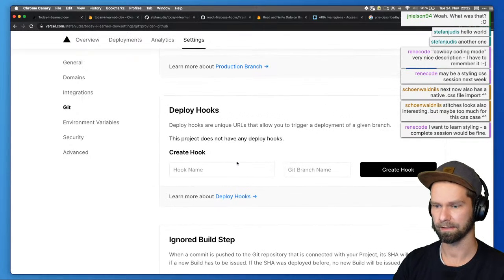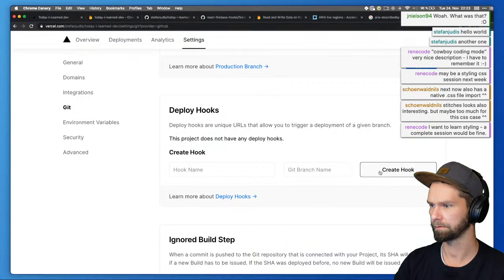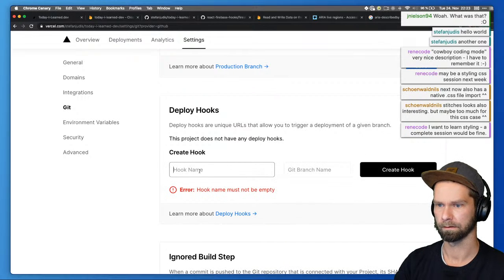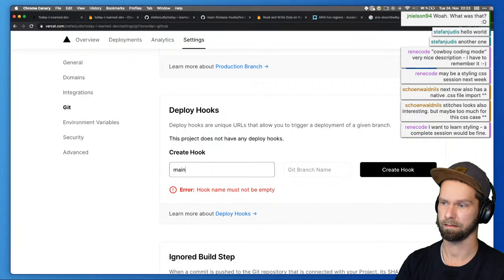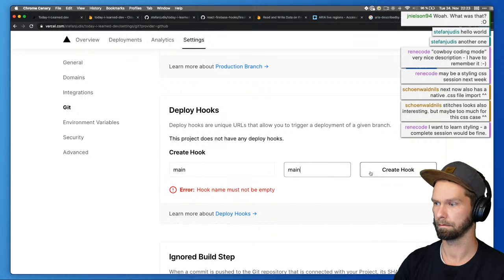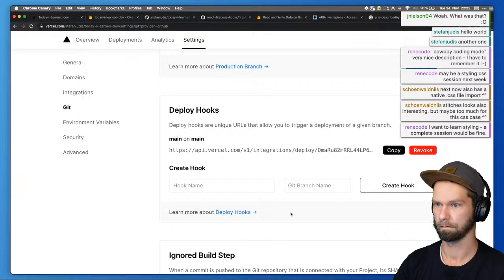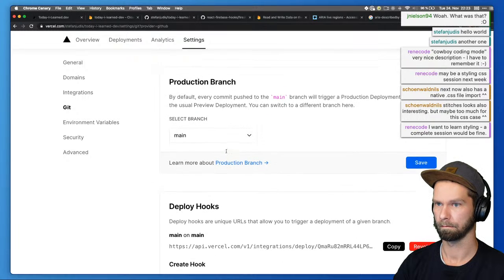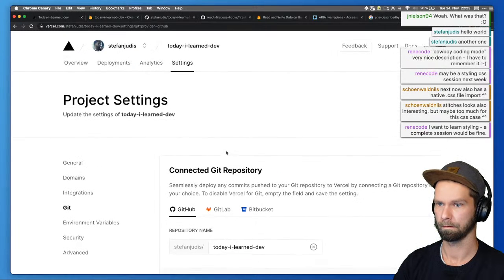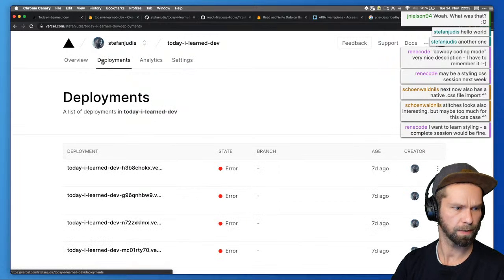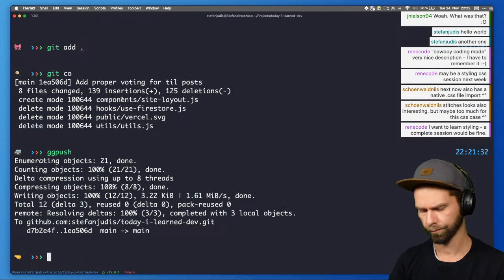Usually it's all setting that up automatically, isn't it? So what we're looking here for, can we just create a hook? Main. Is that now deploying automatically when I push a new...